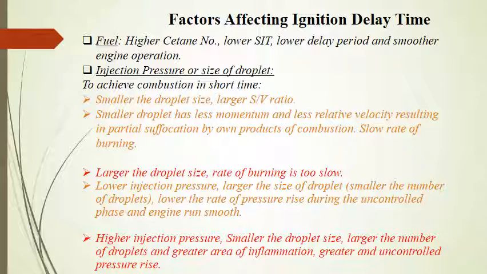Cetane number, as we have discussed, is a scale for comparing the ignition delay of the various diesel fuels. A higher cetane number means a lower delay period and a smoother engine operation. The cetane number depends on the chemical composition of the fuel. The more paraffinic hydrocarbons are contained in the fuel, the higher will be its cetane number. So it is somewhat the reverse of the SI engine. In SI engine, a higher octane number of the fuel is basically due to branching of the hydrocarbons. And here, cetane number is higher because of more paraffinic, that is more straight chain hydrocarbons in the fuel.